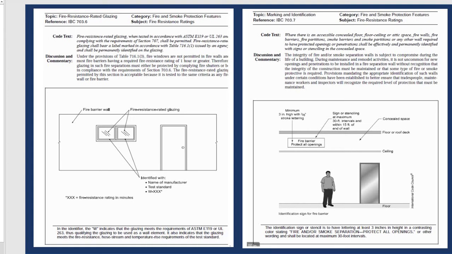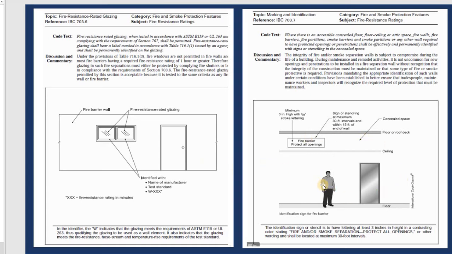And this one is an example. You can see this is the wall, and you see the door and the window. With the window, they need to identify the name of the manufacturer and the test standard, which one they offer for the test and what type of construction. They also show the fire resistant rated glazing, which is how long it can stay during a fire. Beside that, you see the wall. They also have the fire barrier wall. That means the wall with 5/8 inch material for a 1 hour fire rating. So this is the special one designed for fire protection.